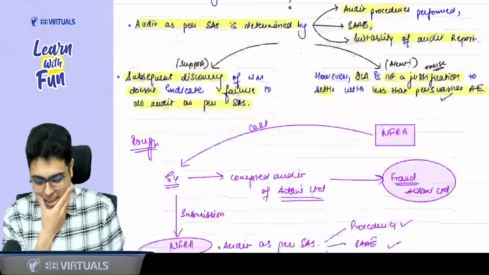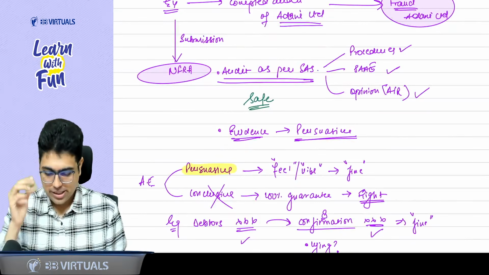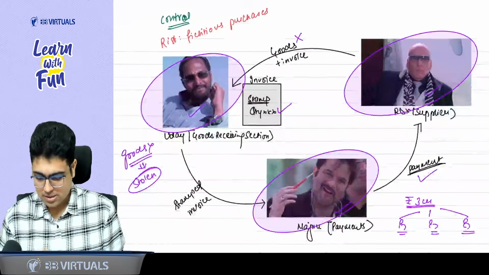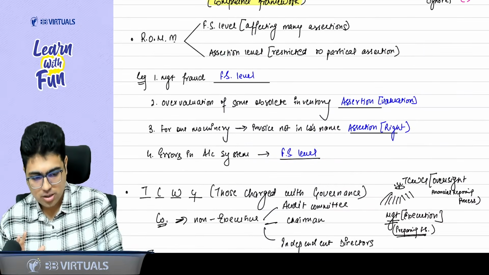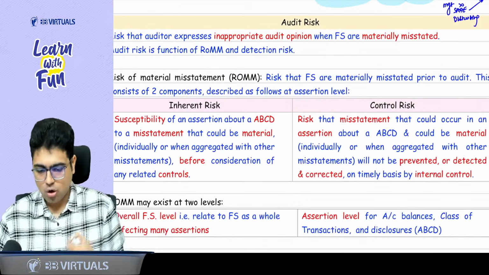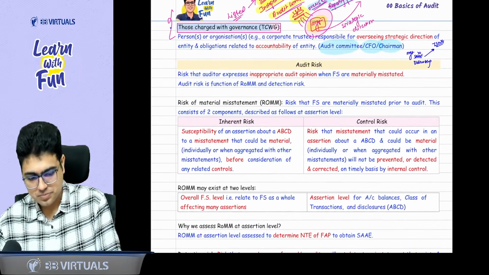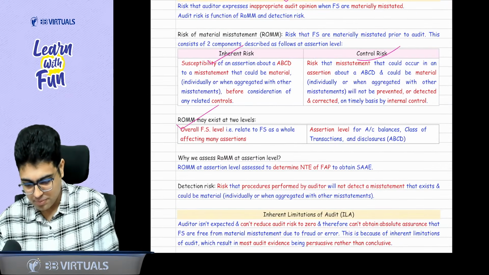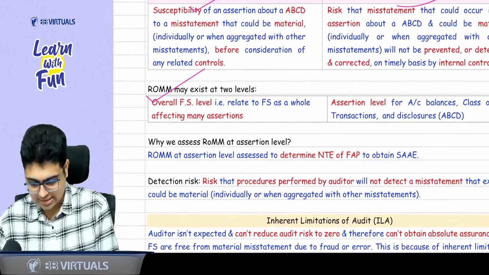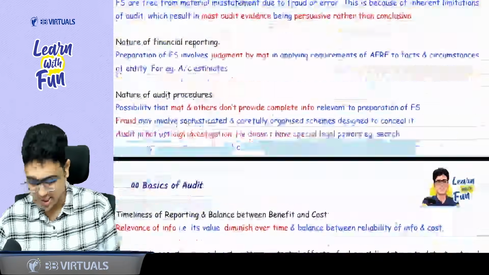Got it, sir. Now, I think we are mostly done with it. We are just properly done with all the concepts. If I come to your book, audit risk concept is done. Inherent risk, control risk, risk of material misstatement, done. Detection risk, done. Inherent limitations, done.